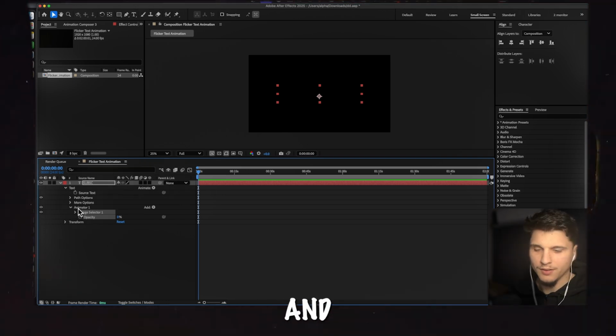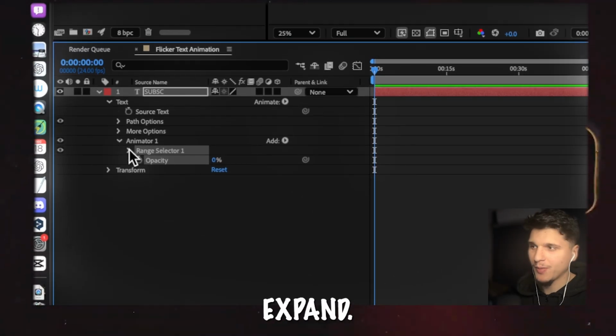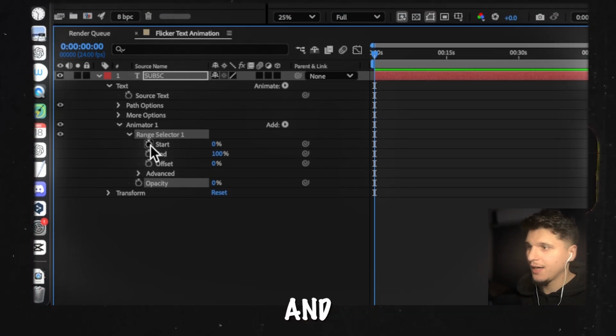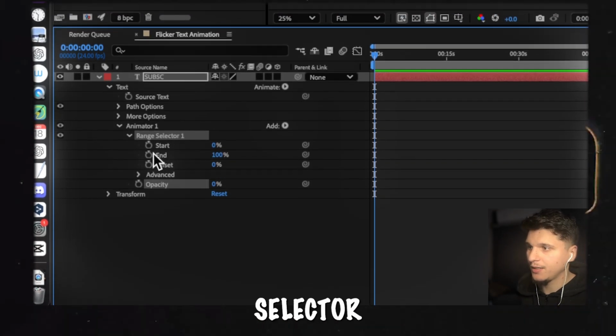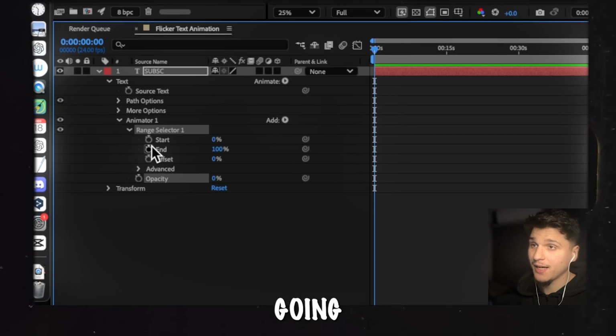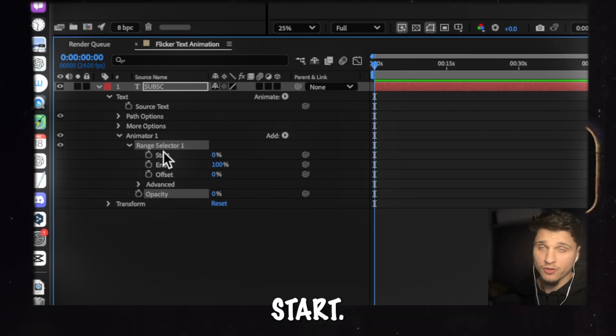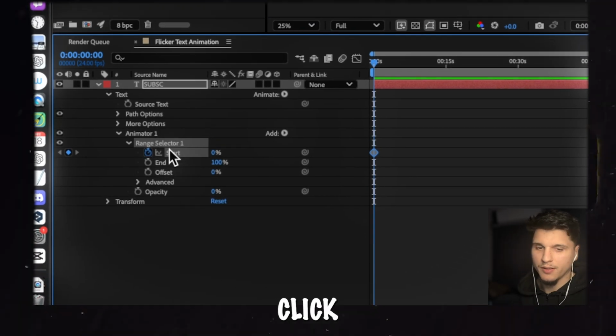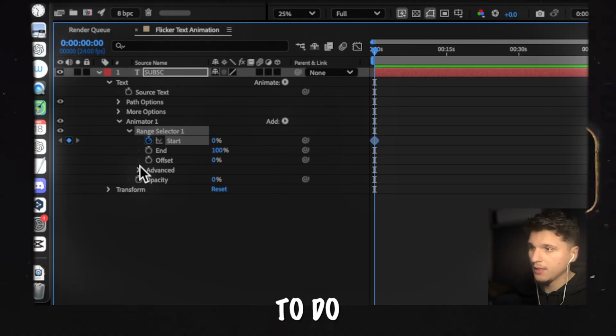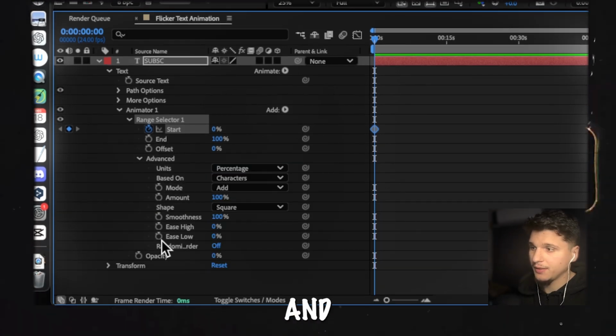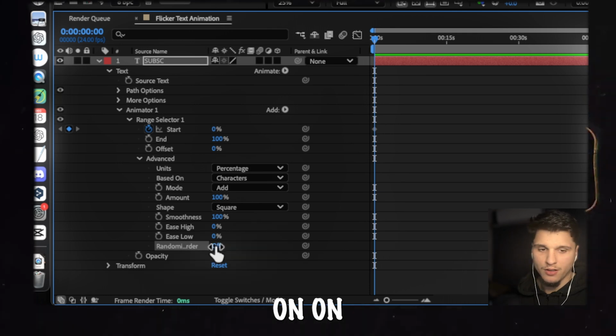And now what you're going to have to do here is expand. So let's expand here and add a keyframe. In a range selector, we have start and offset, and we're going to add a keyframe for start. So let's click there, and then click on advanced here, and here we have randomize or something like that, and we click on here.